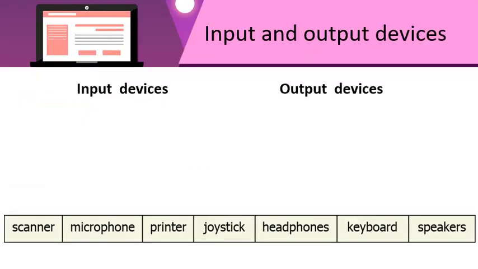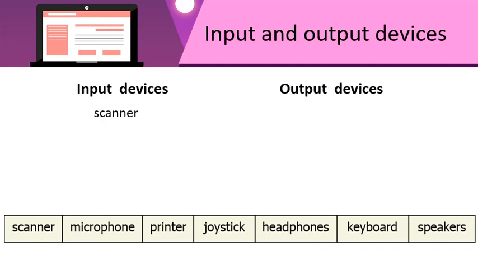In our last class, we were talking about input and output devices. Can you sort out the following devices into the correct columns under the names input devices and output devices? Great. Let's see if you can do these. The first one is scanner. What do we do with a scanner? We put papers or documents and scan it, and then this information goes into the computer. So what kind of a device is this? Yes, it's an input device.